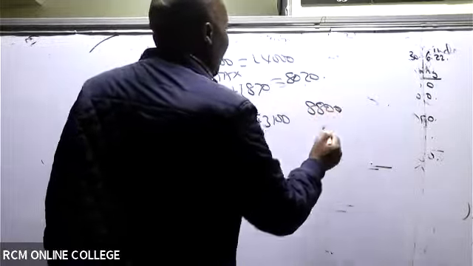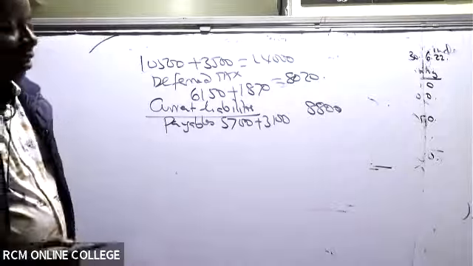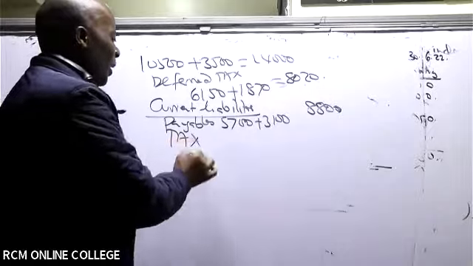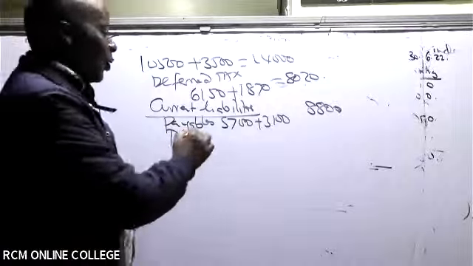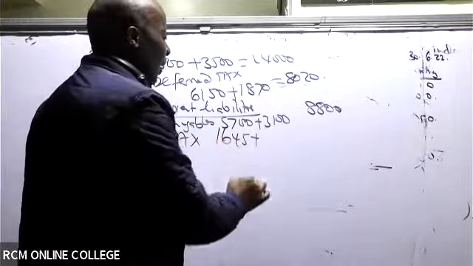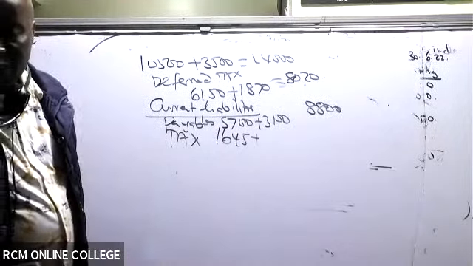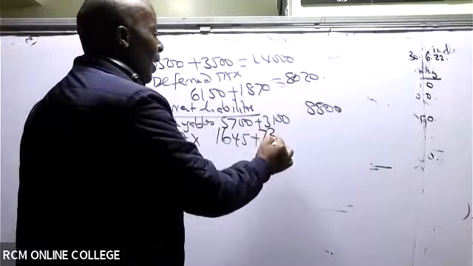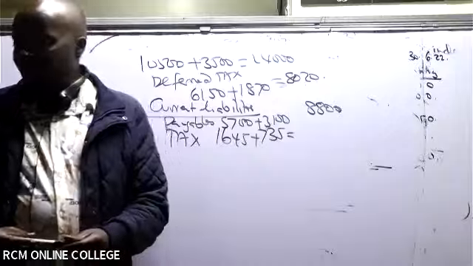And then the last one here is current tax, where I'll take 1645 plus 735, which will end up giving us what figure?